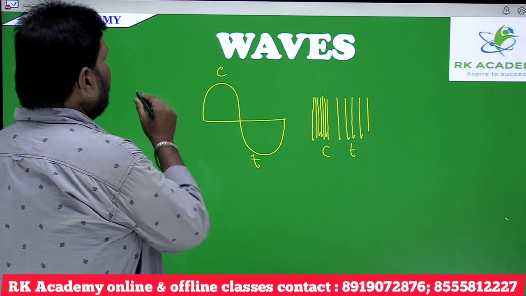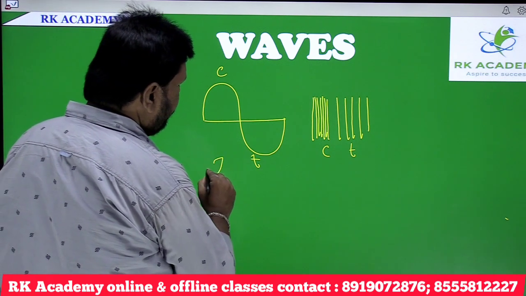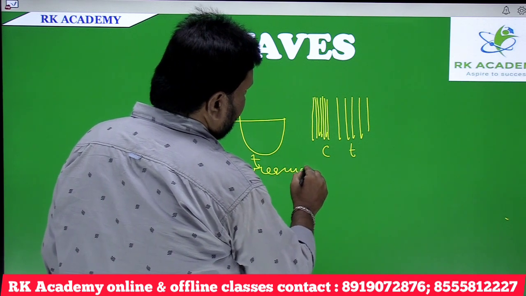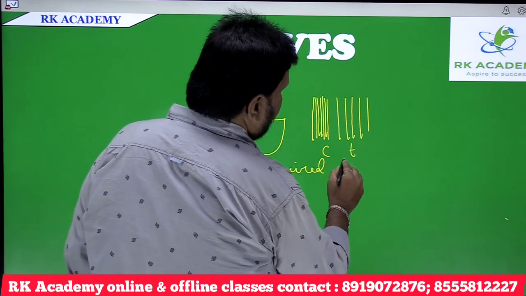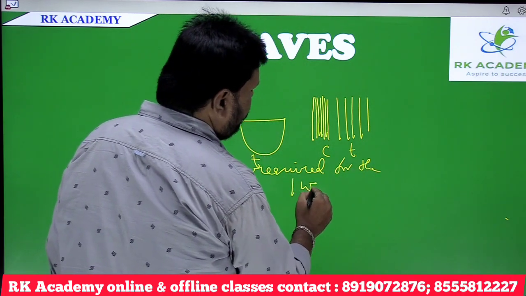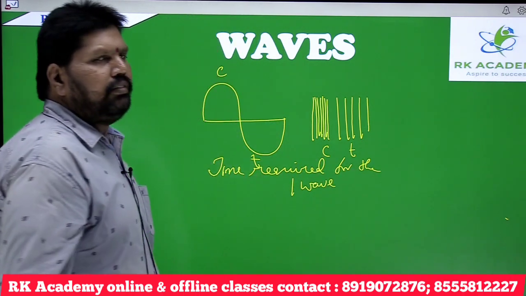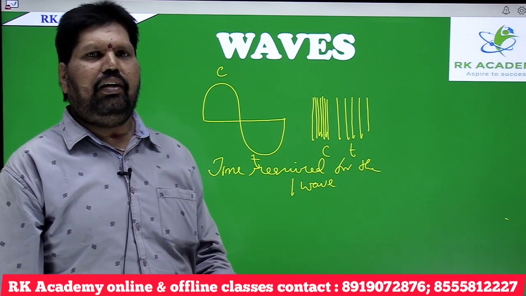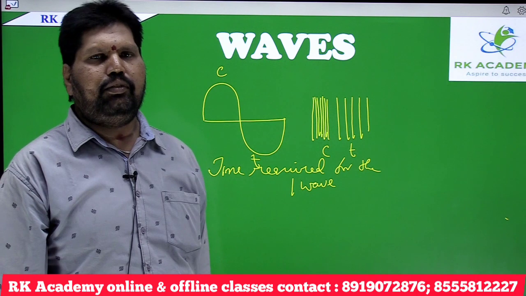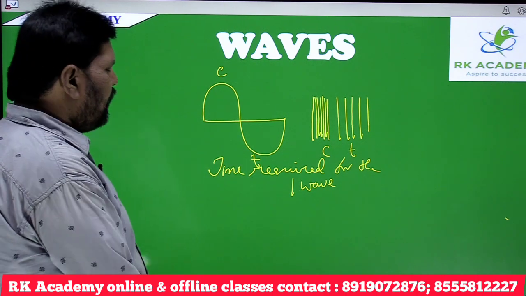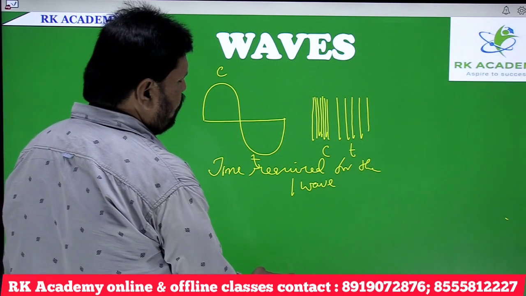The time required for the formation of one wave is called time period. Time period is always expressed in terms of seconds, hours, minutes, etc. Mostly in seconds.